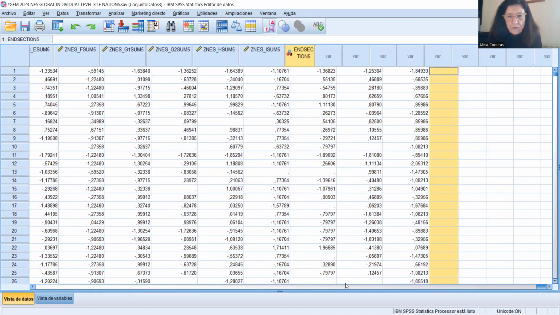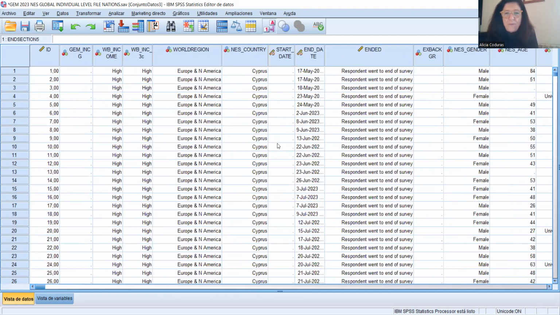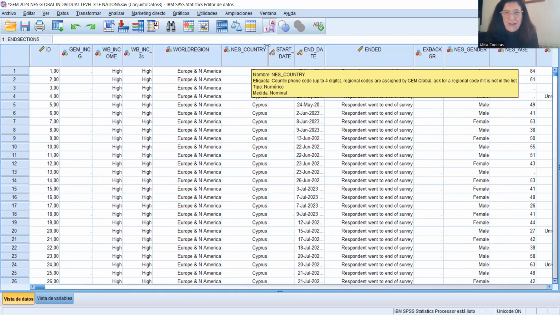It is important to know that this file is not shared by GEM with teams until the global report has been launched. So this file is not available for teams until after 1 year since we began the cycle. Okay, take this into consideration. And that's all I'm going to explain about this file.